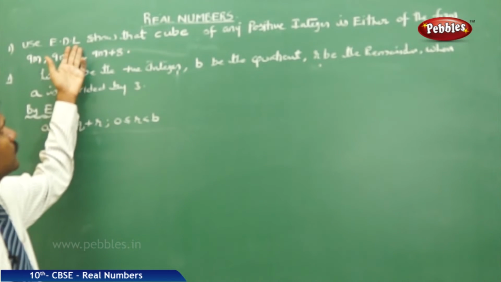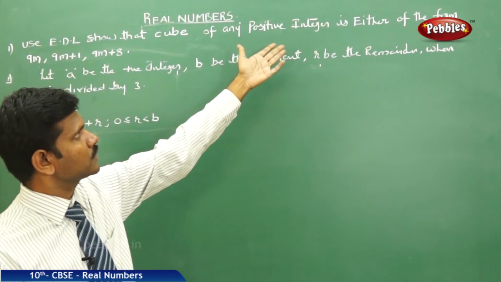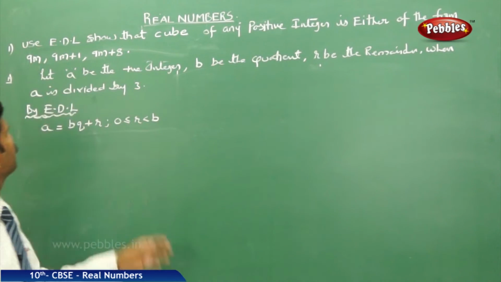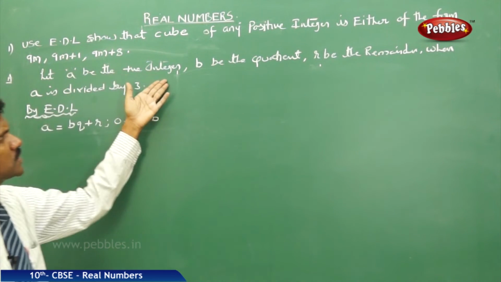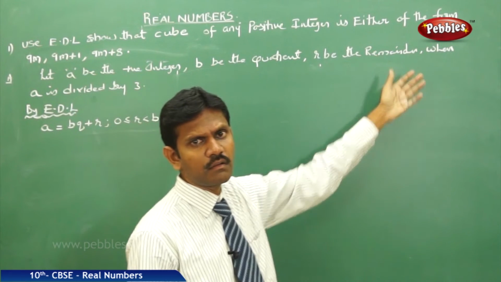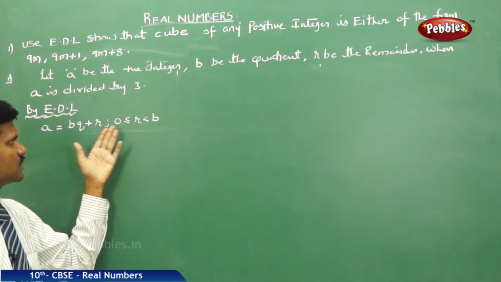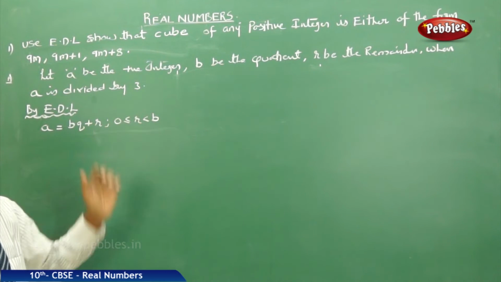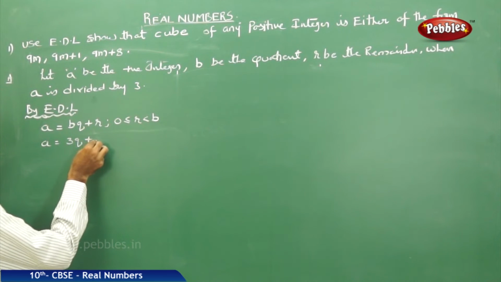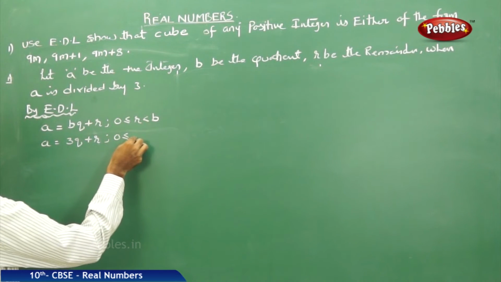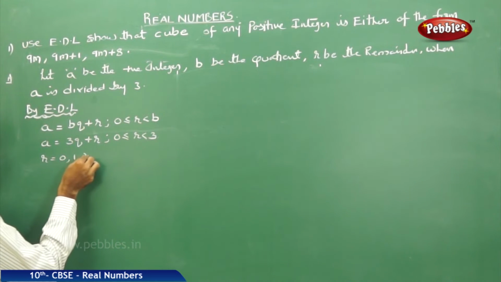Use the EDL. Show that the cube of any positive integer is either of the form 9m, 9m plus 1, or 9m plus 8. Let a be the positive integer, b be the quotient and r be the remainder when a is divided by 3. Then by EDL, a is equal to bq plus r, 0 less than or equal to r less than b by definition. Now a is equal to 3q plus r, 0 less than or equal to r less than 3. That is, r is equal to 0, 1, 2.